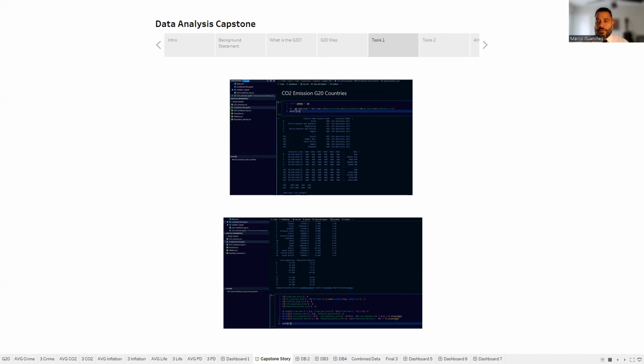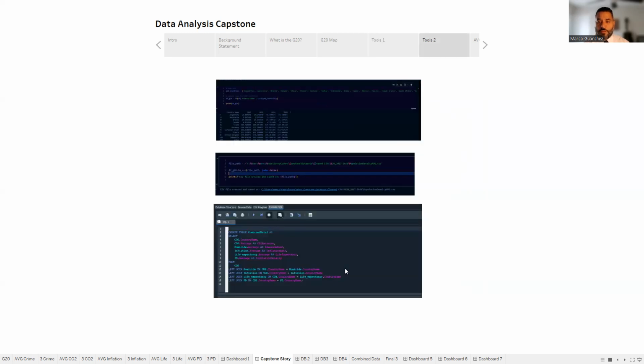This is what I used to come up with my analysis. My analysis is using Python, and I use different tools within Python. I use pandas, matplotlib, and also learned how to create different tables like these ones and clean data. Here you can see I created some lists and also how to create a CSV file. Once I created my CSV files and cleaned my data, I used SQL to join my tables by using different functions.